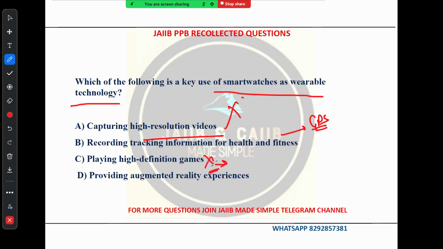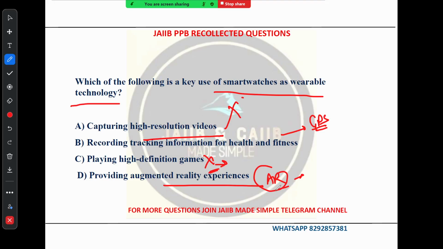This is also incorrect. Some smartwatches have gaming capability, but it's not their primary focus. The small screen size and limited processing power restrict the type of games that can be played effectively, right? Option D says providing augmented reality experience. So AR is augmented reality. It requires significant processing power and display capability, which are not typically available in smartwatches.